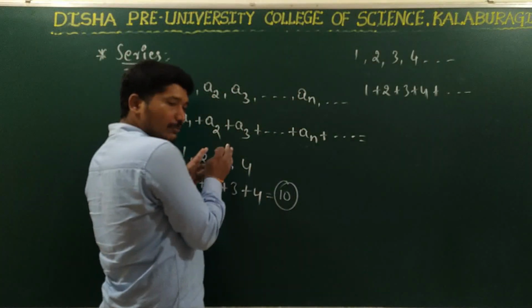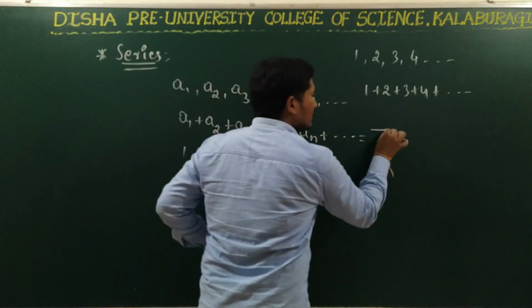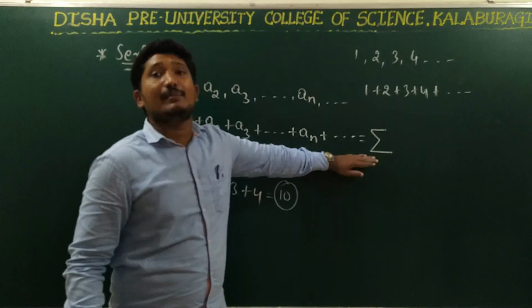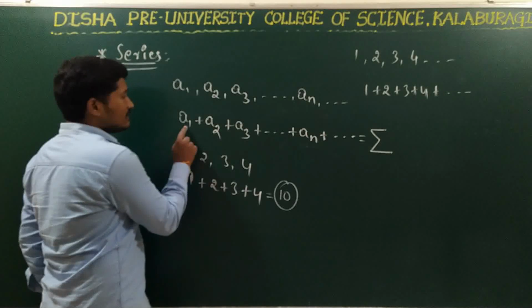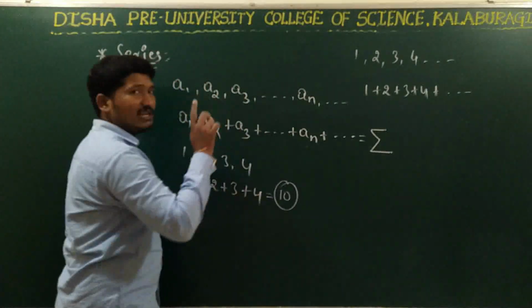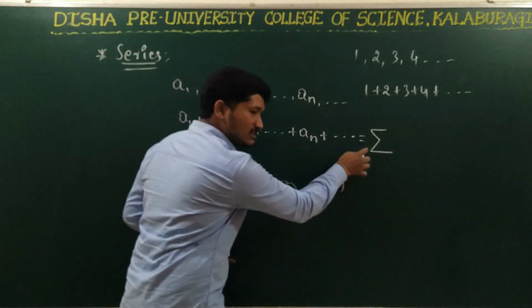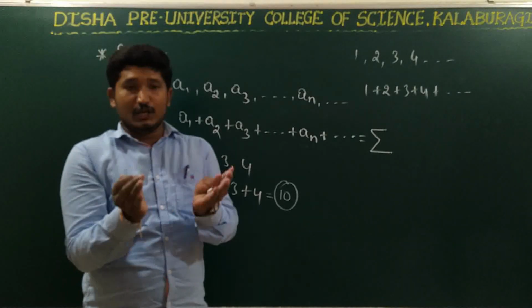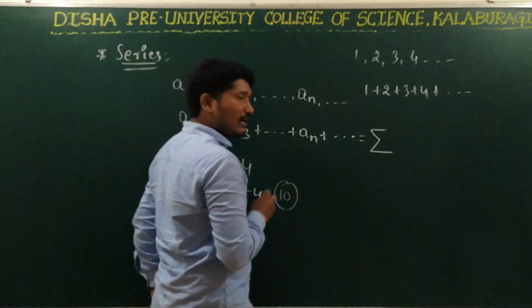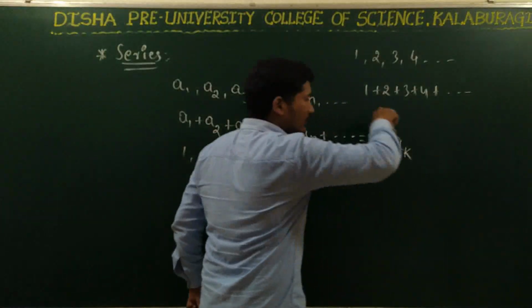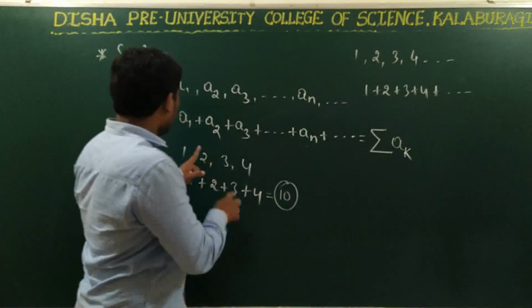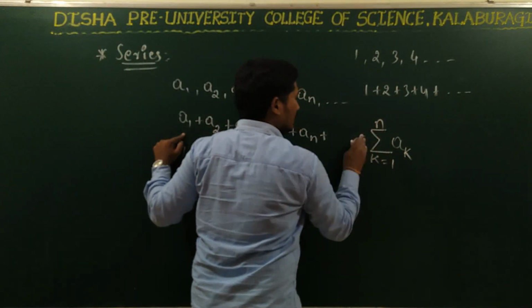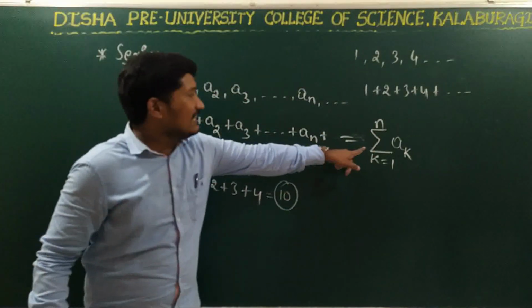We are going to represent the series by using the Greek letter sigma. This is nothing but a summation. Summation in the sense, the sum of all the terms of the series. Using this symbol, we represent the series in general form, in a compact form. We represent the elements as ak, where k is varying from 1 to n. So this is how we represent the series in compact form.